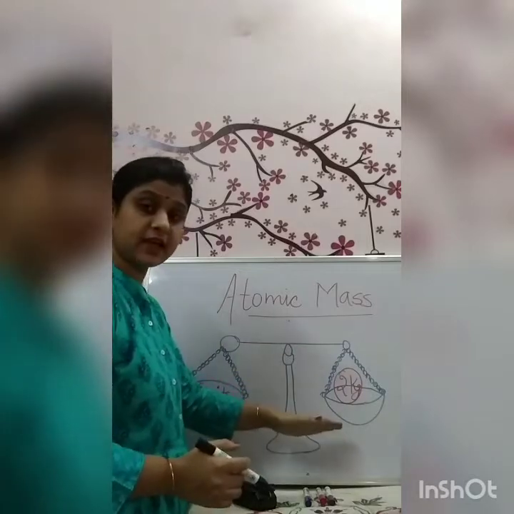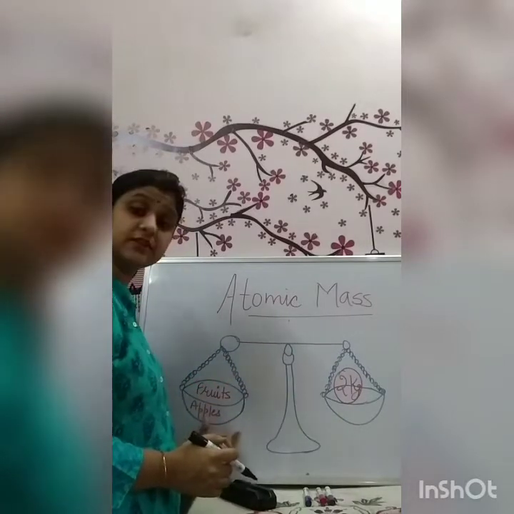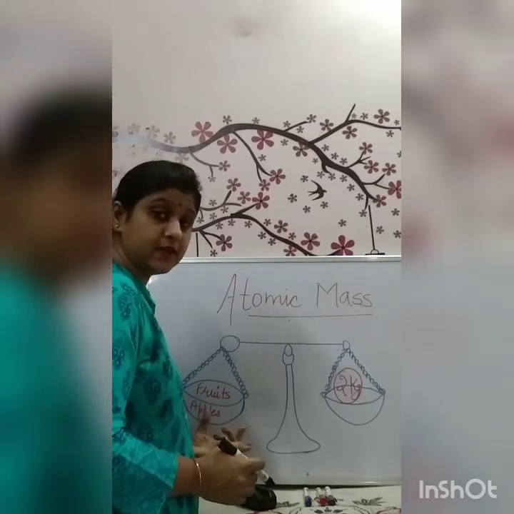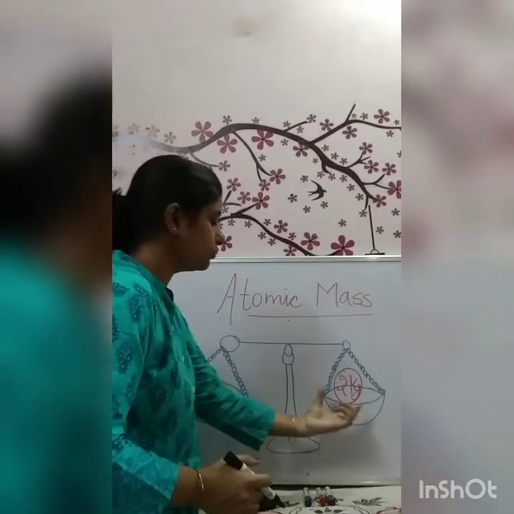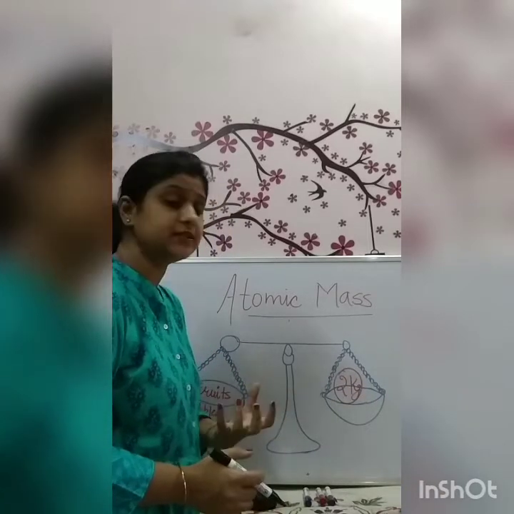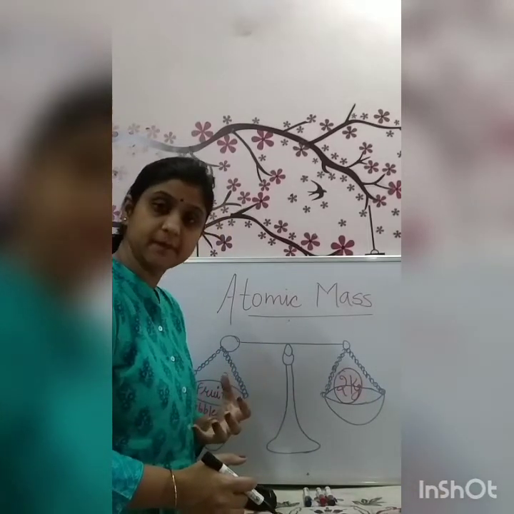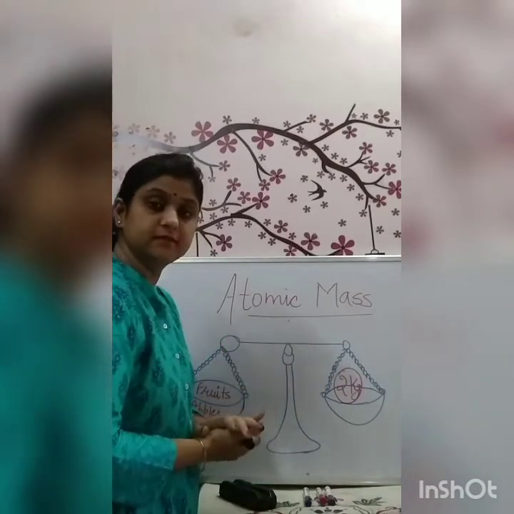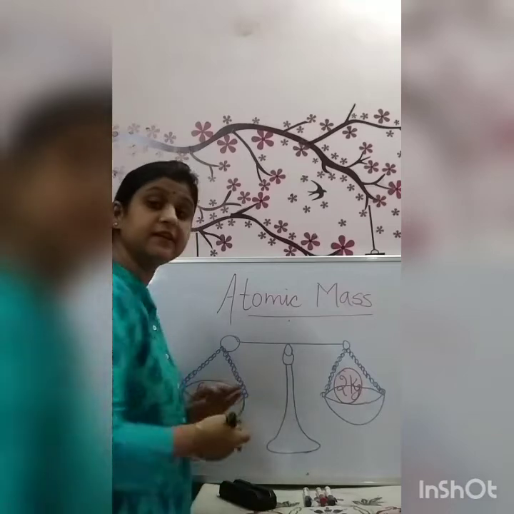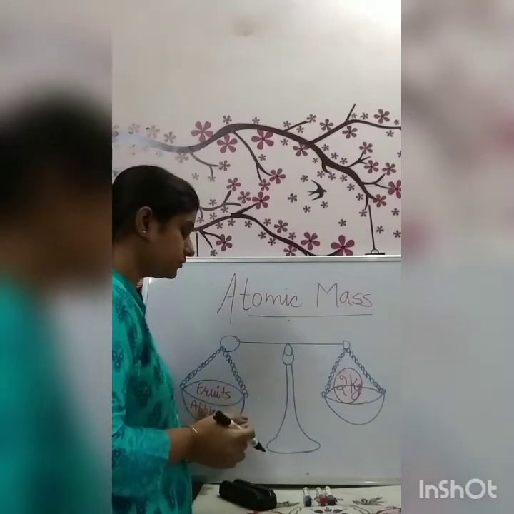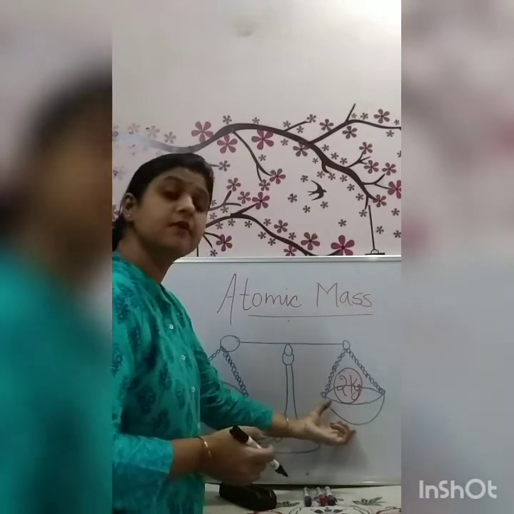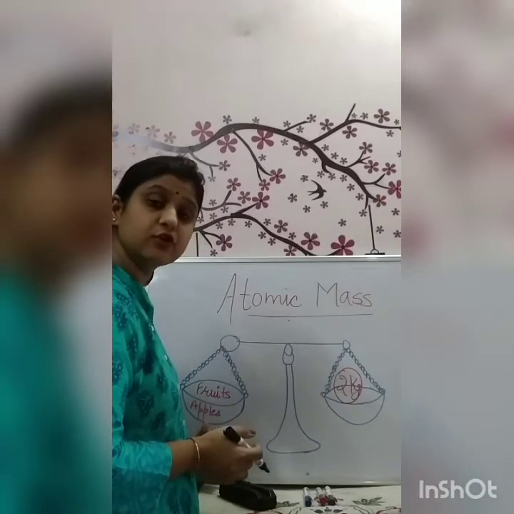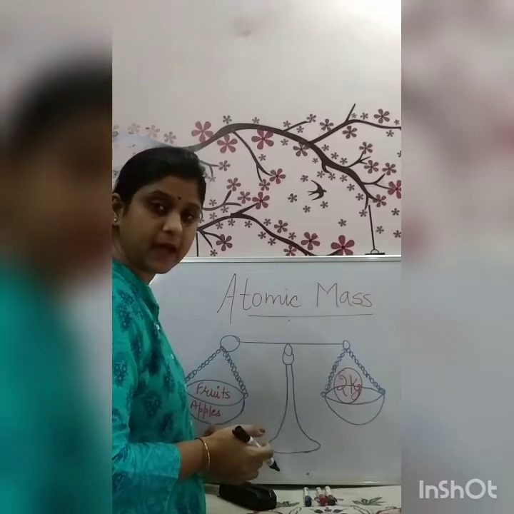On the other side, to measure the amount of these apples, I need to compare this unknown quantity with the known quantity. Here I have used a weight of 2 kilograms. If the balance becomes equal, that is, when the two sides are in equilibrium, the amount of fruit is equal to the weight of 2 kilograms. It means we get the measurement of this unknown quantity, that is, the weight of the apples.